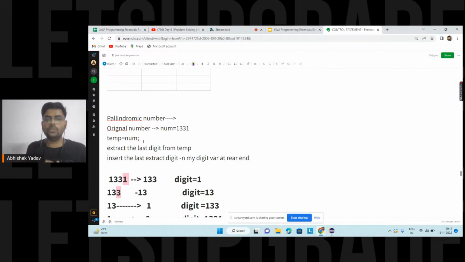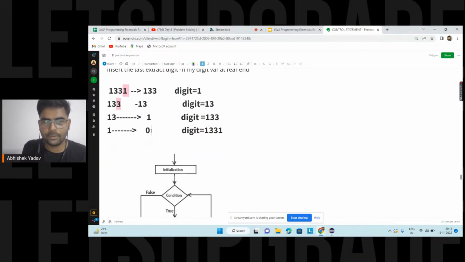So this pseudo code you have to follow, and you are doing this again and again till the point you are getting your temp as 0. Okay, so let's try to write the code now.